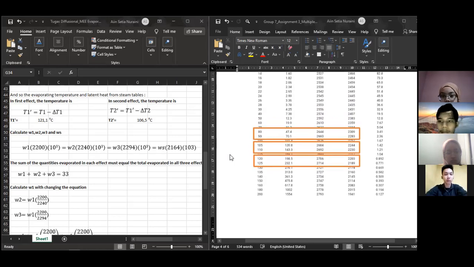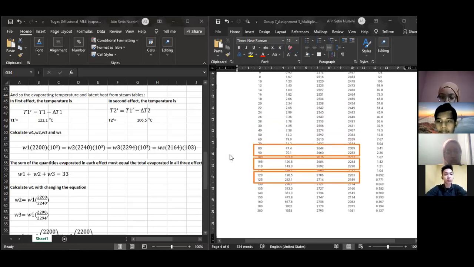From T1 prime, or the evaporating temperature in the first effect, we find the value of the temperature is 121. 121 is between 120 and 125. So for finding the value of latent heat, we must do iteration between 120 and 125 degrees Celsius on the steam table.